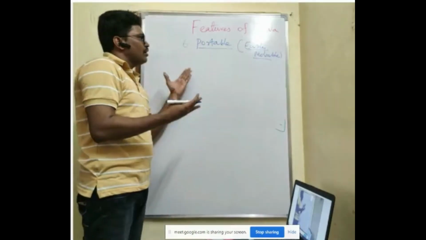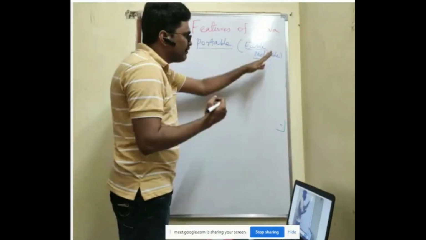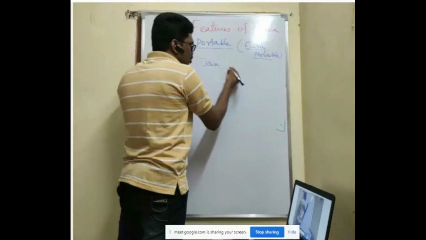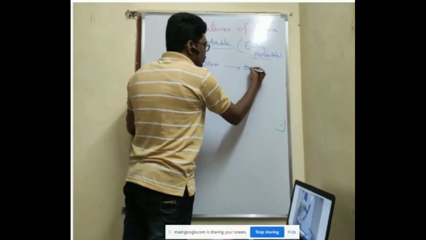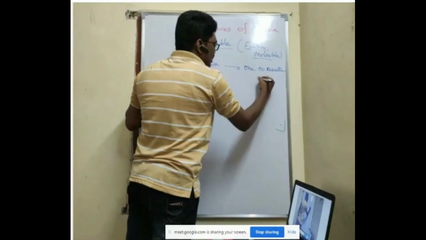So now, what does portability have to do with Java? What are we moving? We are going to move the Java program, or the bytecode, from one machine to another machine. That is called portable.